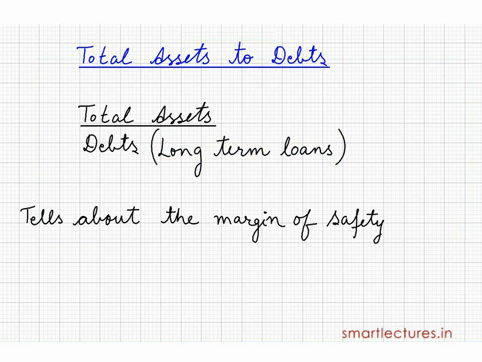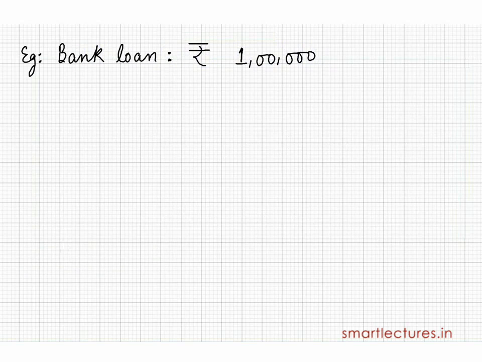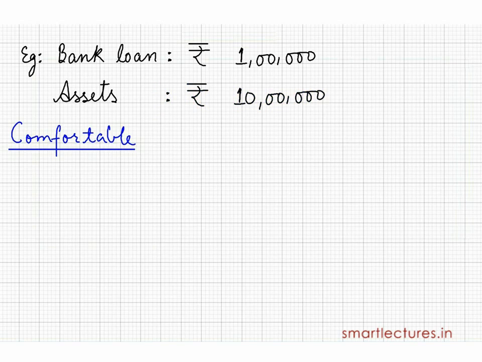Basically, this ratio tells about the margin of safety, particularly for the lenders or bank. For example, I go to the bank for a loan of rupees 1 lakh. First of all, the bank will ask me how many assets I have got. Suppose I have assets of rupees 10 lakhs. The bank will be quite comfortable in giving a loan to me.